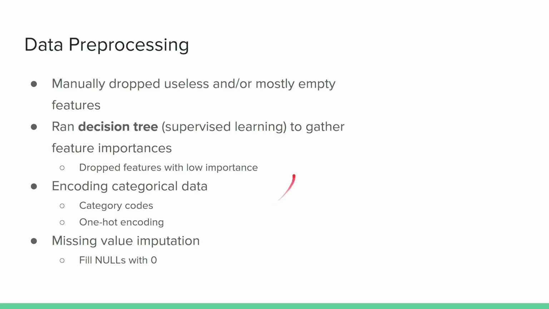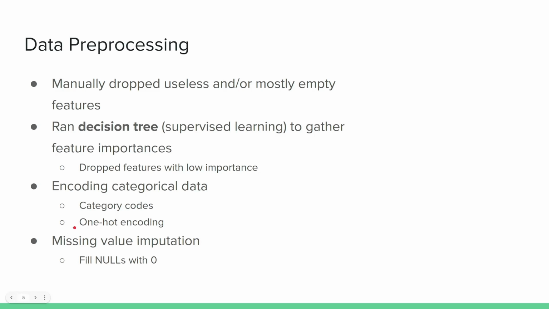Then we had to deal with categorical data. There are two ways to deal with it. First, we tried category codes, which means that if a category could have two values such as accepted and rejected, then accepted could have the code 1 and rejected could have the code 2, for example. Basically just a one-to-one mapping to numbers.